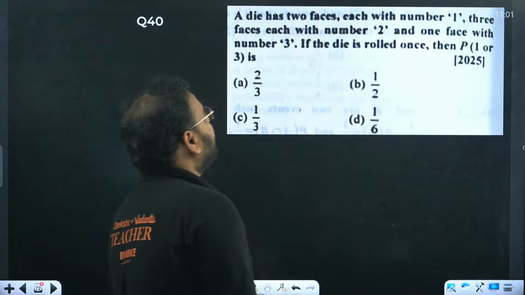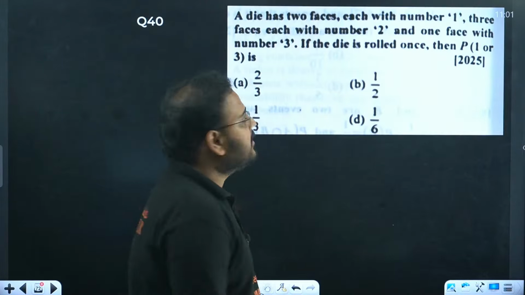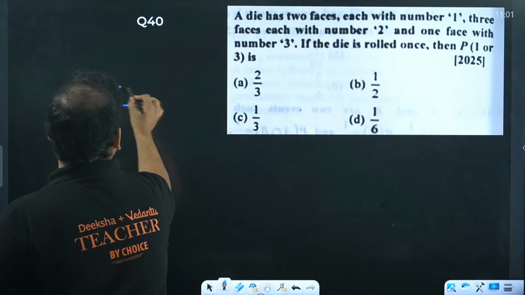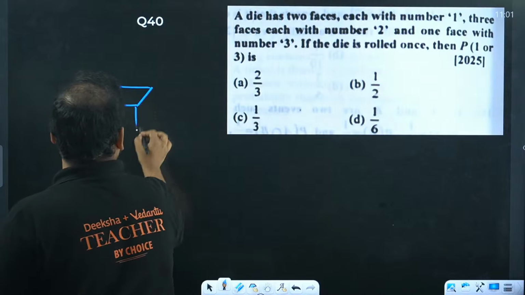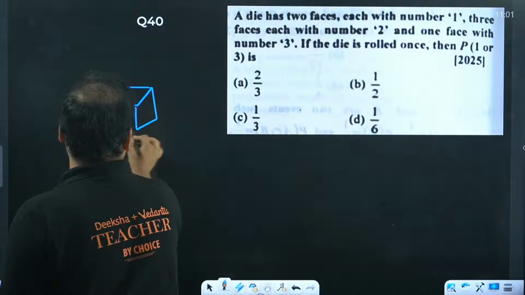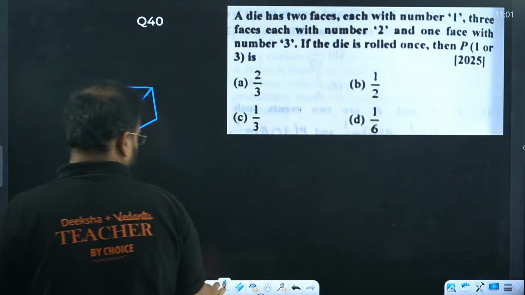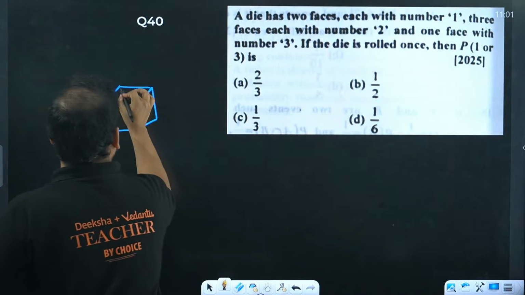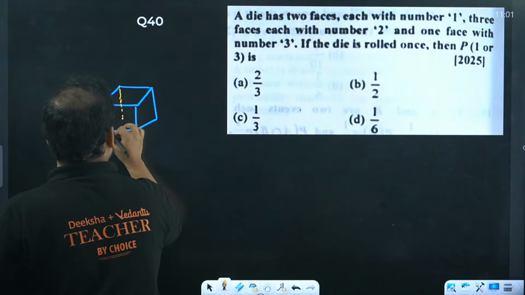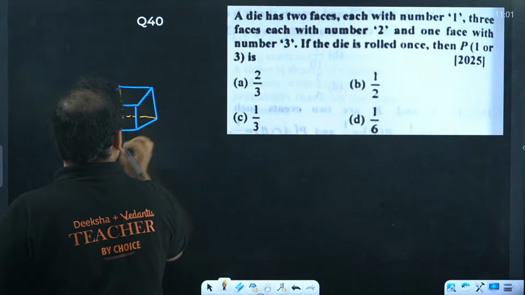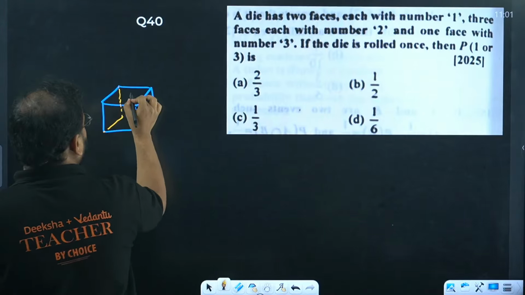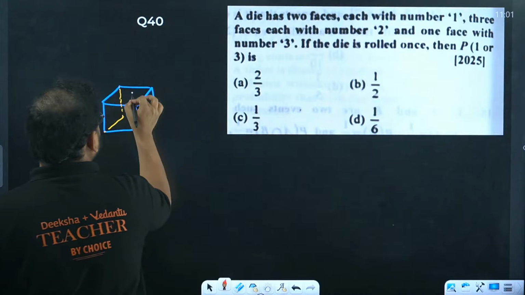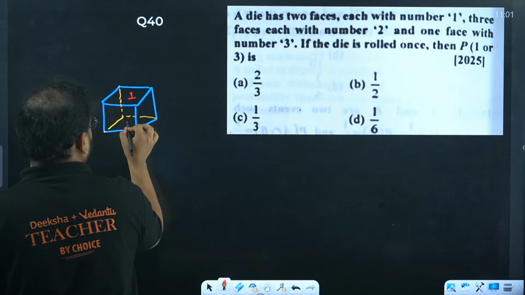40th one. A die has 2 faces each with number 1. So basically, beta, in a die we have how many faces? We have 6 faces, correct? They said in the 2 faces that you have, in the top you have, let's say, 1. Then this is 1, sir. And this bottom also is 1, sir.